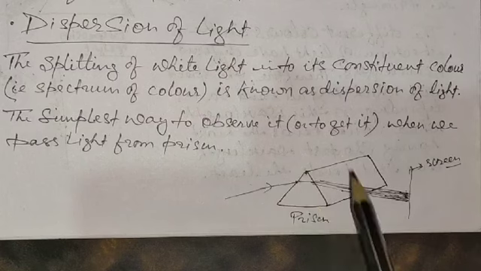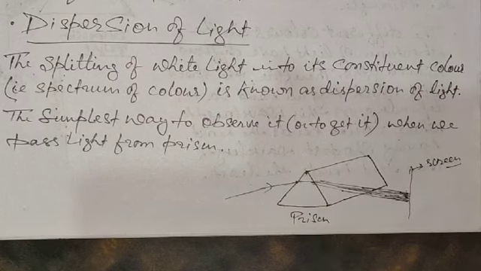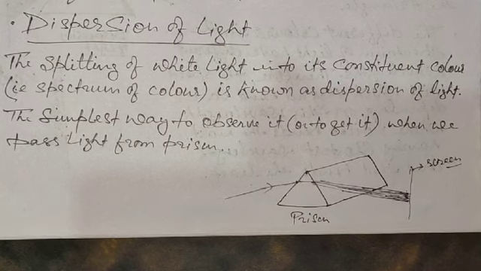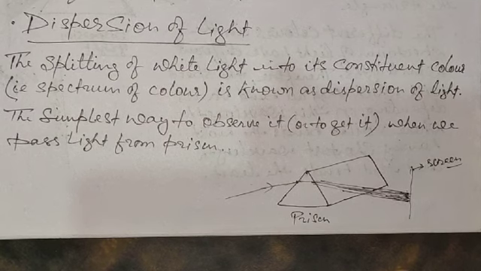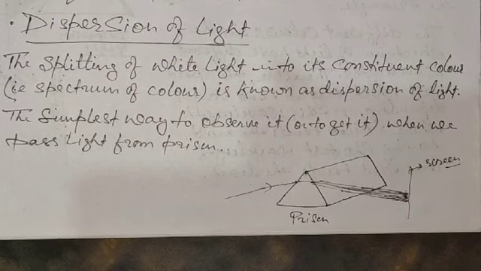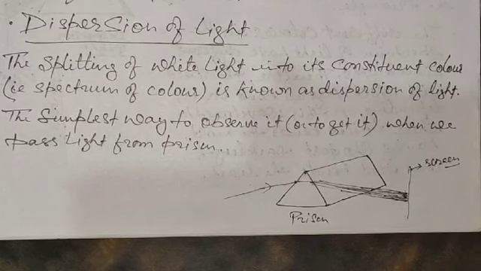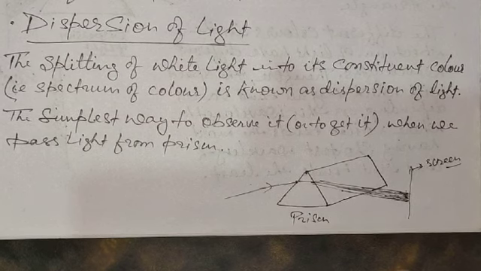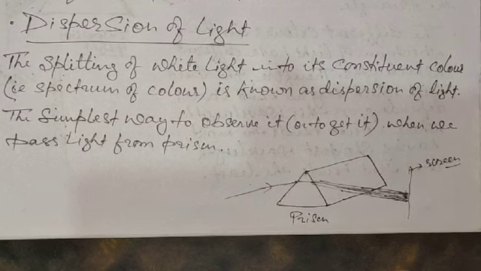This is the simplest way, but we also observe this phenomenon after rain. Why do we observe it in rainbow formation? That is also a form of dispersion of light. The white light is splitting there also into its 7 constituent colors.